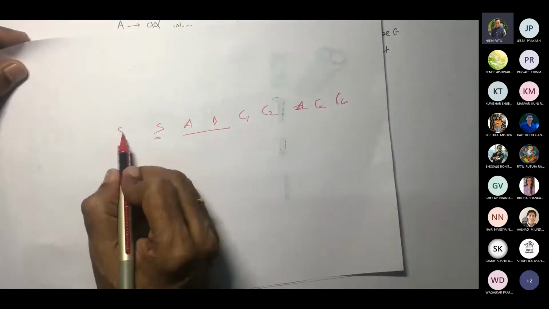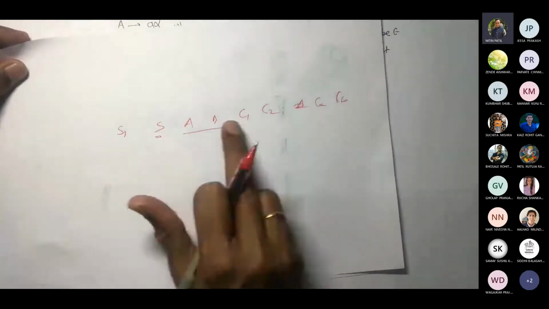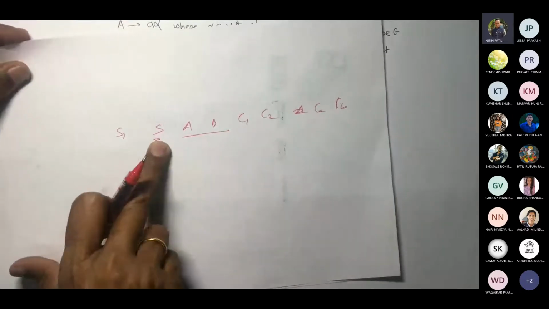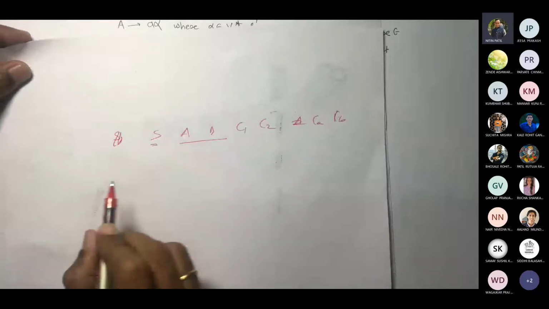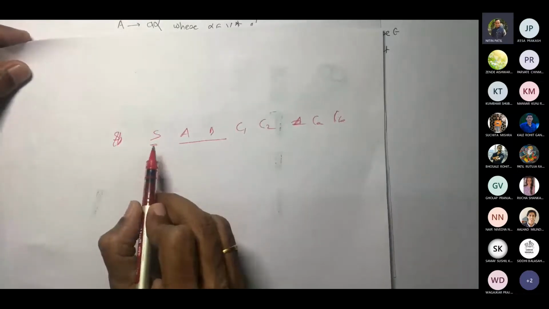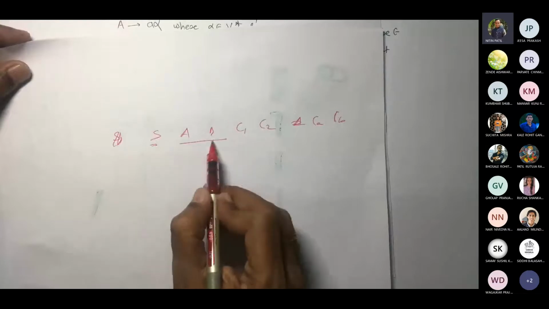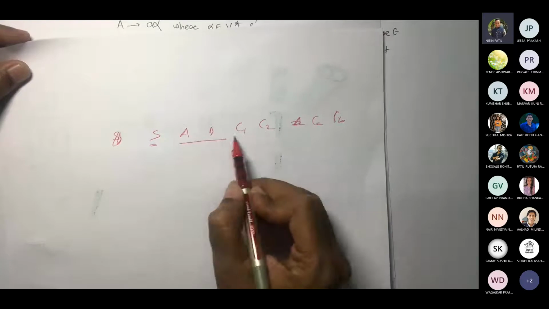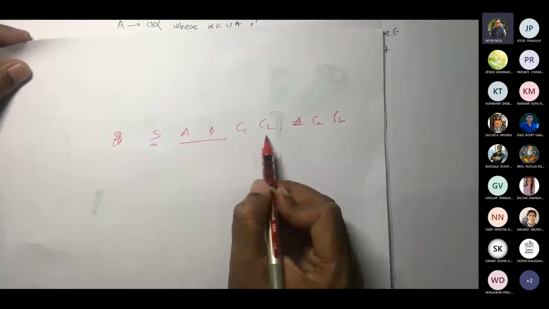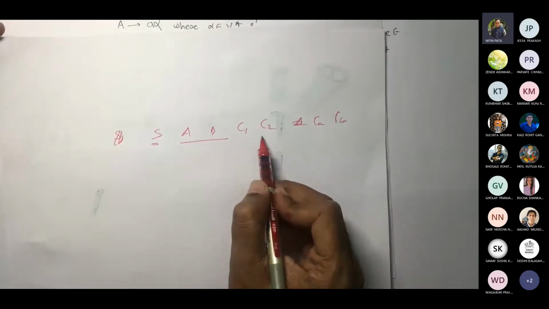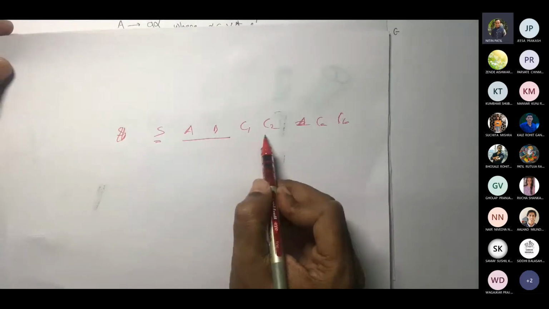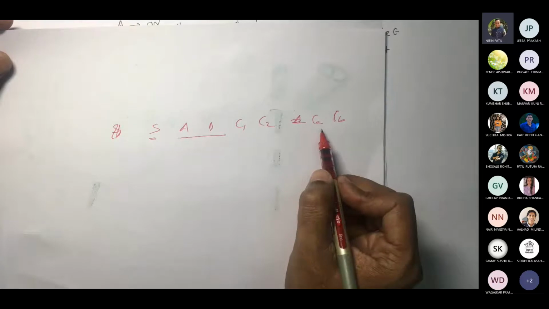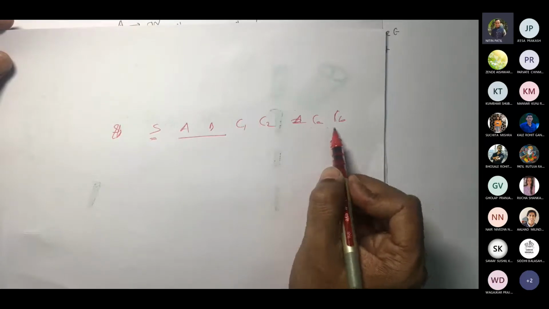If your start variable is S1 itself, then S1 would be there, and this S will occur in this ascending order somewhere. So this S may not be the first or second one now. I'm assuming that S is your start variable. The start variable should be first, and then the remaining variables from A to Z are to be written in ascending order. Then pick C1, C2, C3, C4, whatever variables you introduced for the replacement of a pair of variables. And then towards the end, pick all variables which were introduced by you for the terminals, like CA, CB, CC, and CD.